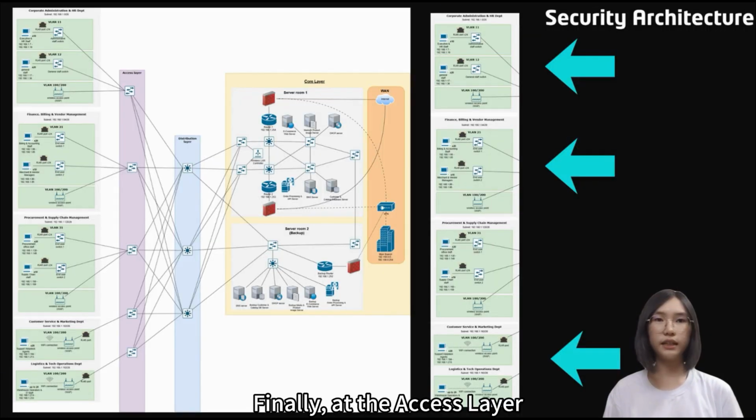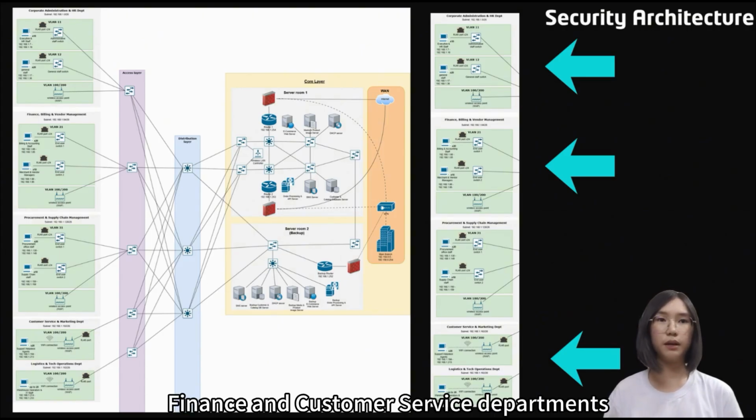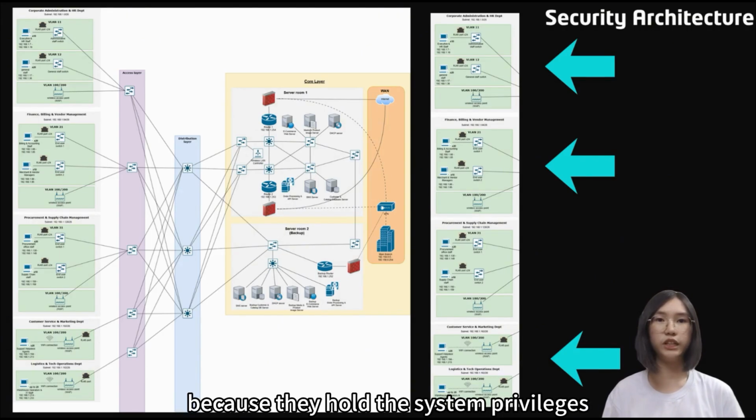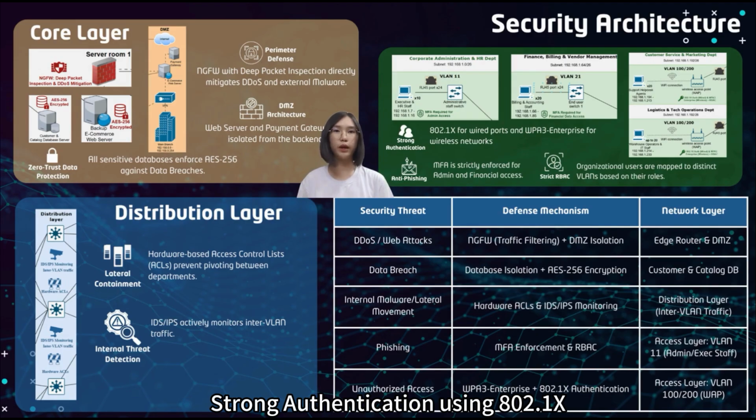Finally, at the access layer, we apply a risk-based approach. We heavily target the administration, finance, and customer service departments because they hold the system privileges and payment data. For those high-risk departments, we implemented strong authentication using 802.1x for wired and WPA3 Enterprise for the wireless network.